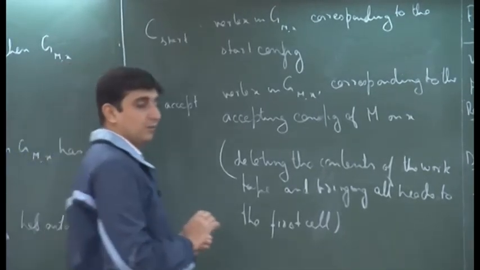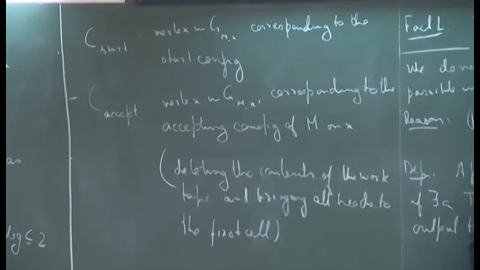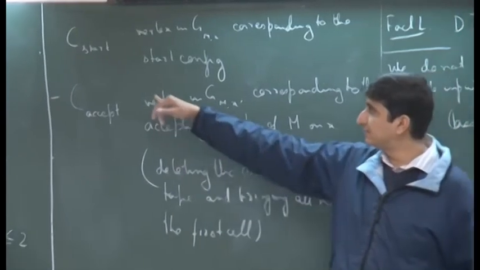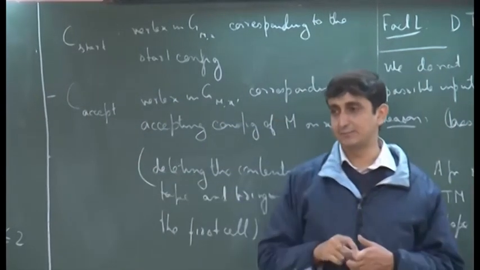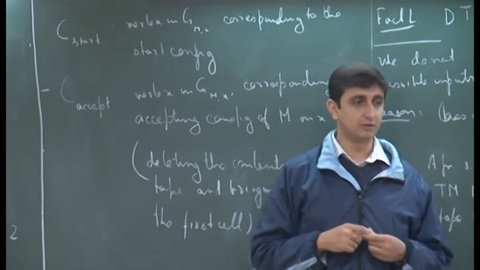Now we can just do a reachability check: whether in this graph there is a path from C start to C accept or not, and that would determine whether x is in the language or not.